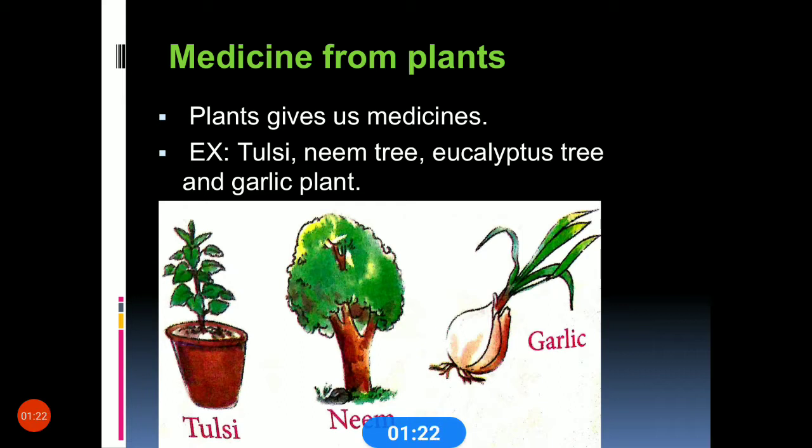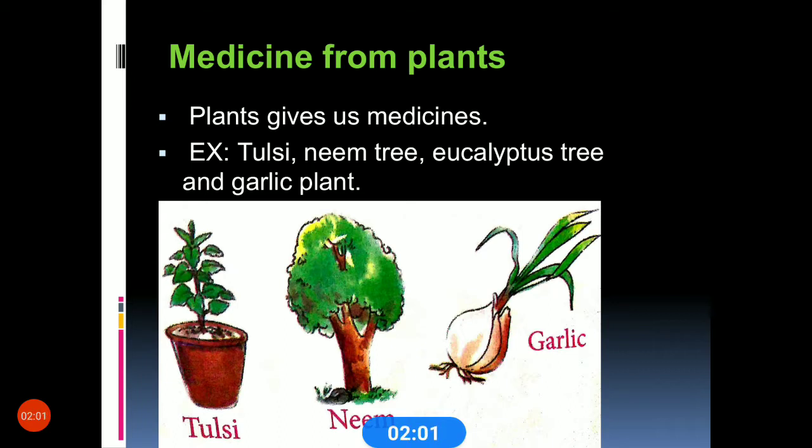Then it is very helpful for skin diseases, and it will improve our immune power also. Neems are useful in some ointments, ayurvedic ointments and all. Garlic we use for gastritis and all. These are the few available plants which are helpful in providing medicines for us.